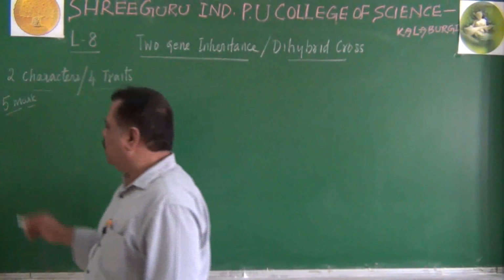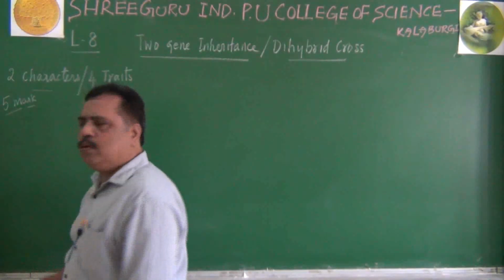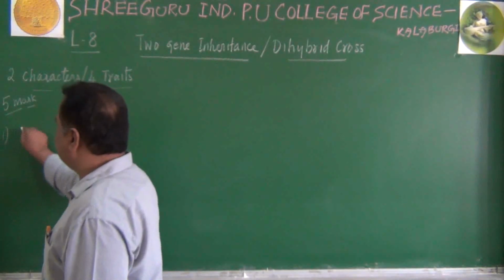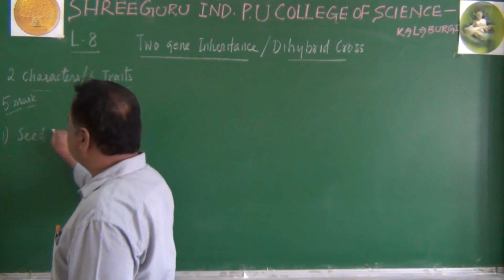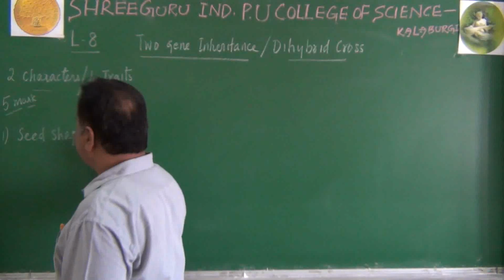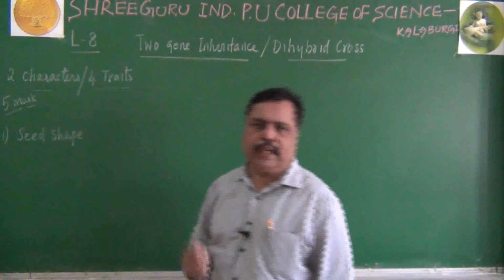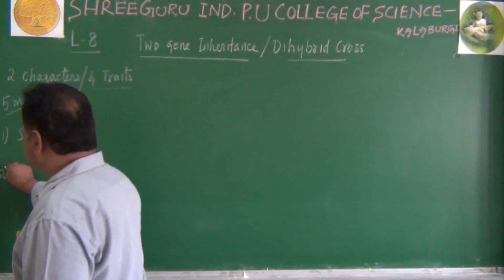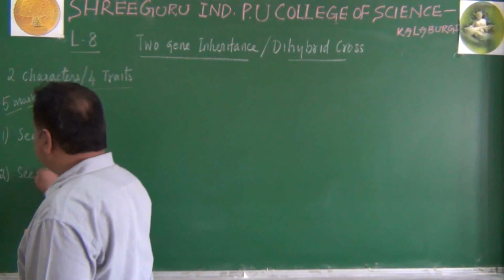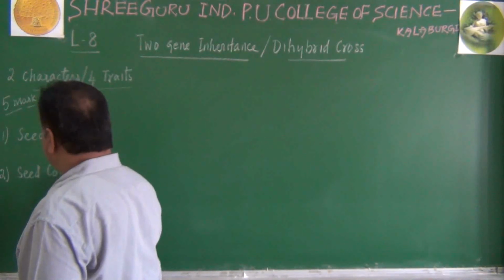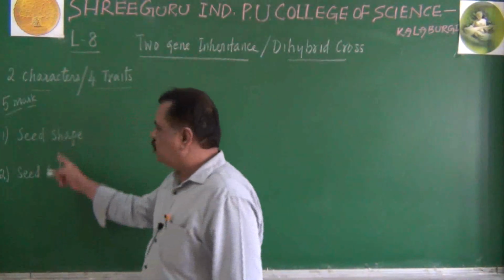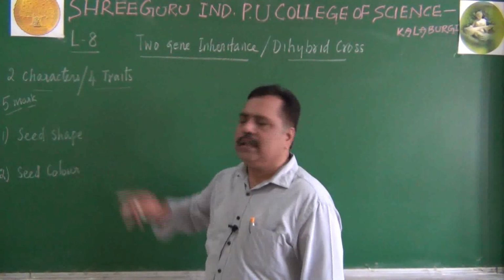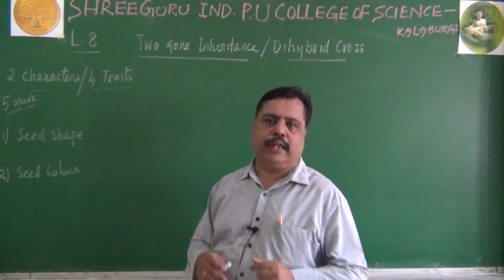For example, in pea plants, let us take two characters. One character, let us imagine, is the seed shape of the pea plant. The second character he took was seed color. These two characters were considered together at a time.